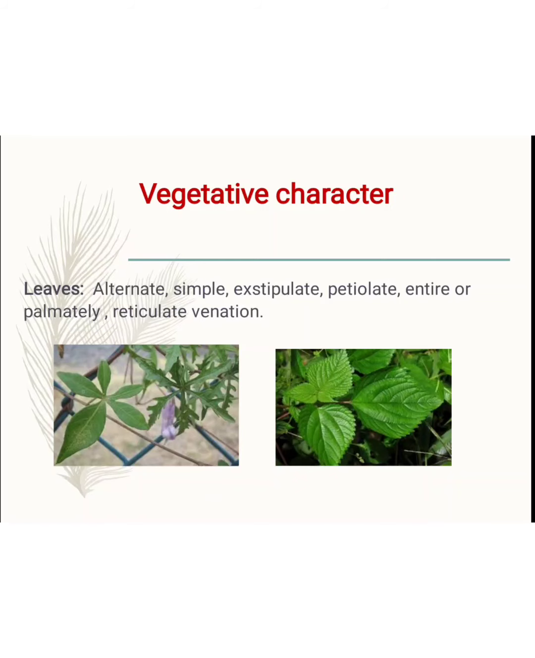Palmate, in this palmate type, is multifoliate. It means more than 4 leaflets are attached to the petiole. So it is one example of a palmate leaf. This is a multifoliate leaf. Then reticulate venation. It means in the leaves the veins are arranged in a net-like structure.